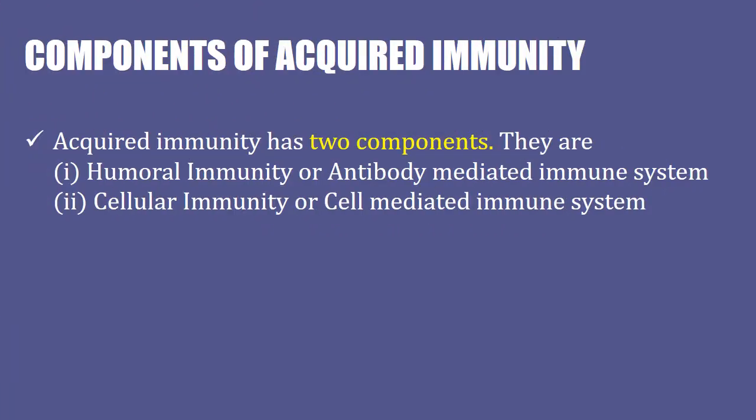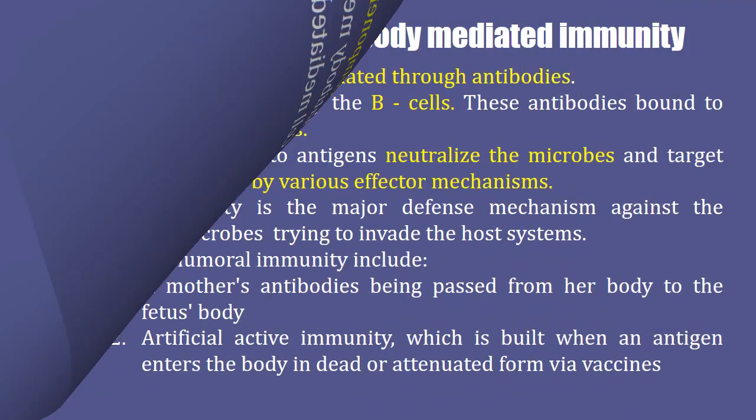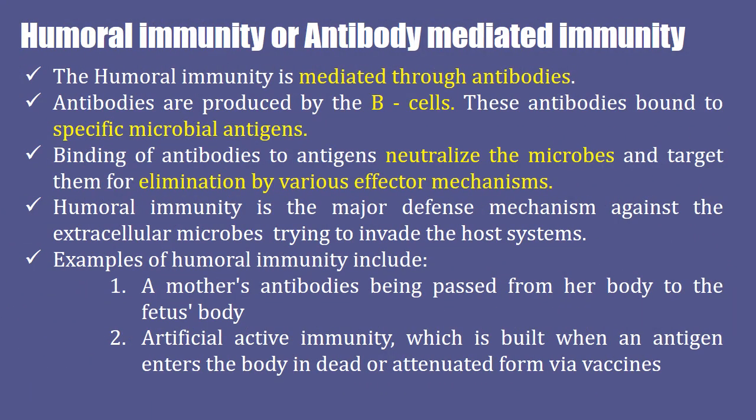The acquired immunity has two components. They are humoral immunity and cellular immunity. Humoral immunity is otherwise known as antibody mediated immunity and cellular immunity is otherwise known as cell mediated immunity. Humoral immunity is mediated through the antibodies. The humoral immune response is the antibodies which are produced by the lymphocytes and present in the blood. They are all transported over the body.